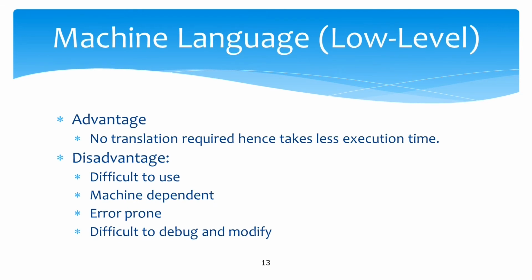Why? Because you cannot find errors from a series of 0s and 1s. So, it is very difficult to debug and modify. It is very difficult to locate errors also.